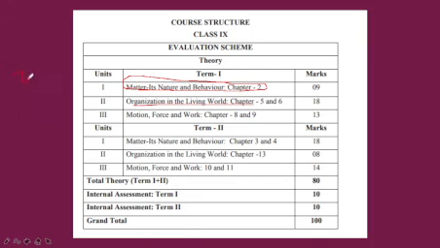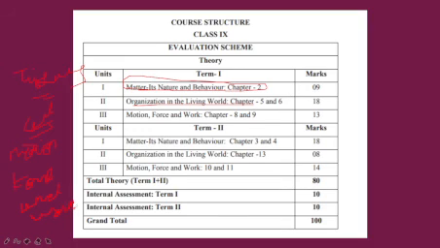Both these chapters are going to come. From physics, motion, force and work: Motion is chapter number 8, and Force and Laws of Motion is chapter number 9. These both are going to come.